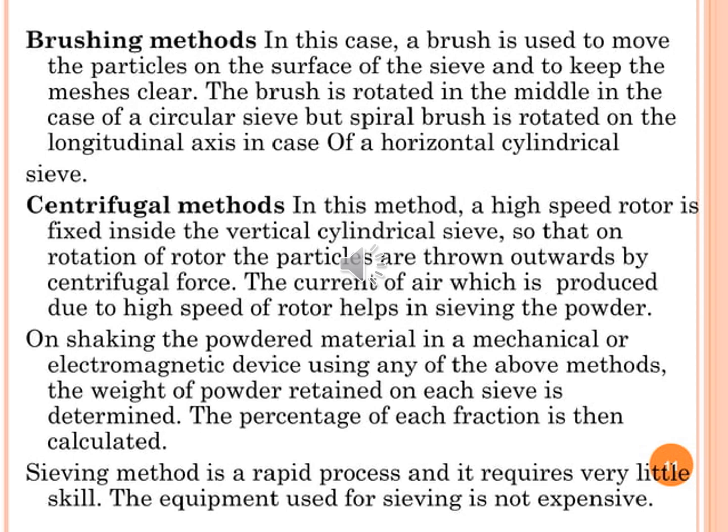Brushing methods. In this case, a brush is used to move the particles on the surface of the sieve and to keep the mesh clear. The brush is rotated in the middle in the case of a circular sieve, but a spiral brush is rotated on a longitudinal axis in case of a horizontal cylindrical sieve.